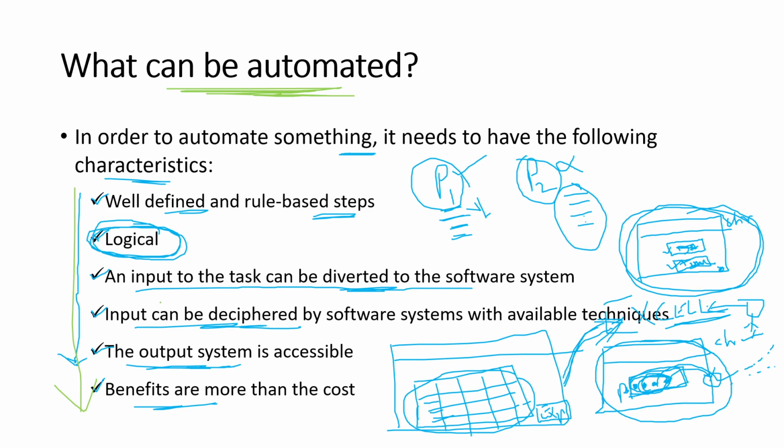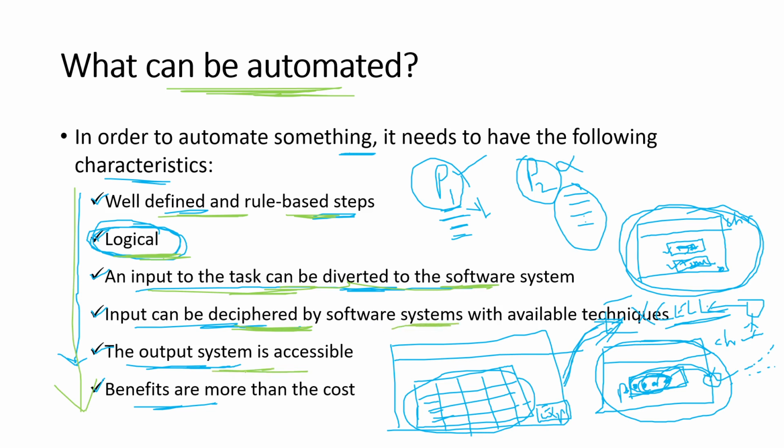The process should be well defined and rule based, the task should be logical, and you should make sure that the input to the task can be diverted or rerouted to a software system, that is, a software program or an application. Similarly, you need to see whether the input can be deciphered, that is, gotten back from dots to readable data by the software systems.